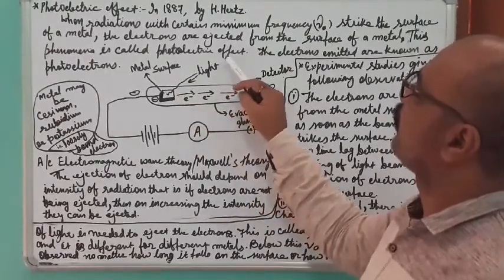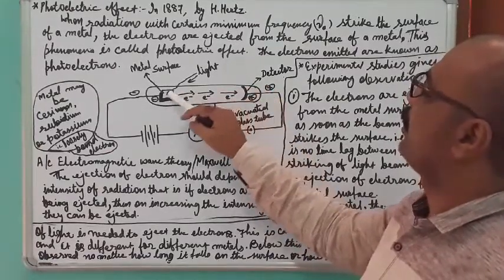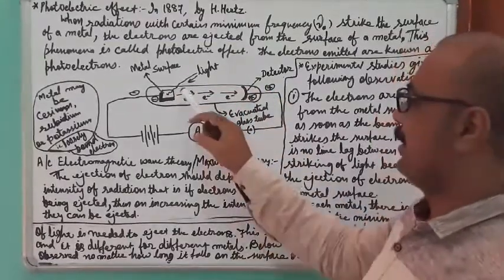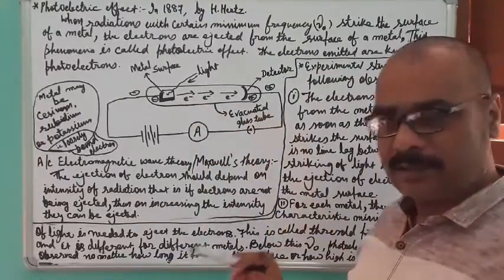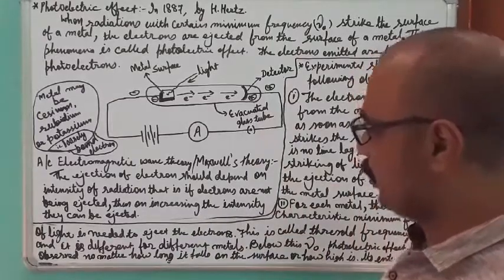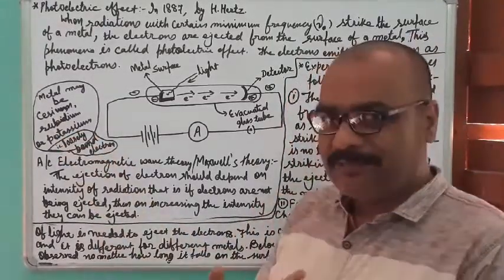When sunlight or any other light falls over this metal with a certain frequency, then it releases electrons continuously.